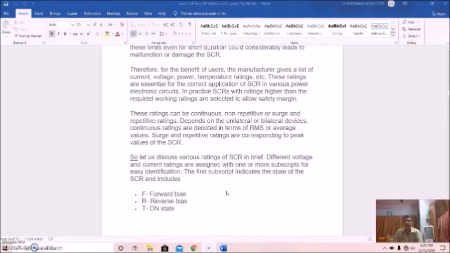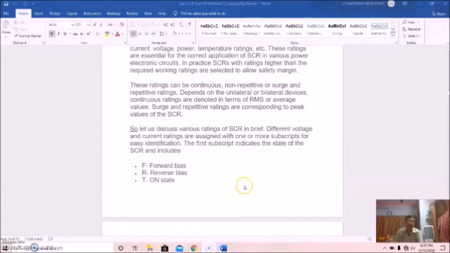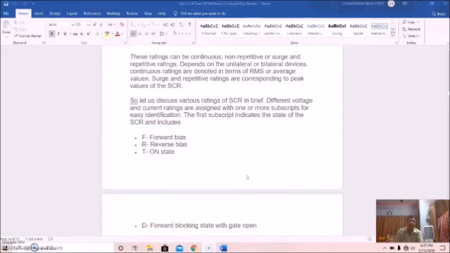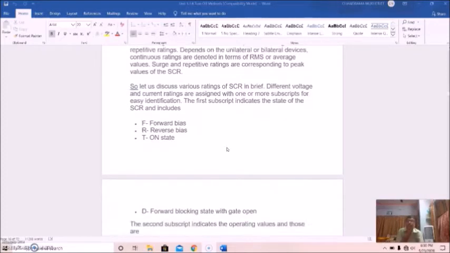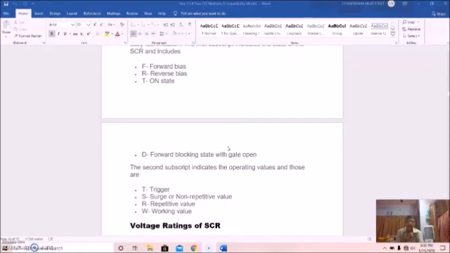So let us discuss various ratings of an SCR in brief. Different voltage and current ratings are assigned one or more subscripts for easy identification. The first subscript indicates the state of the SCR: forward bias state is denoted by F, reverse bias state by R, on-state by T, and D is the forward blocking state with gate open.